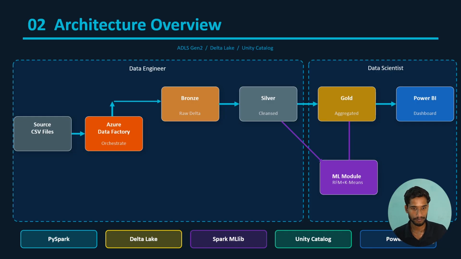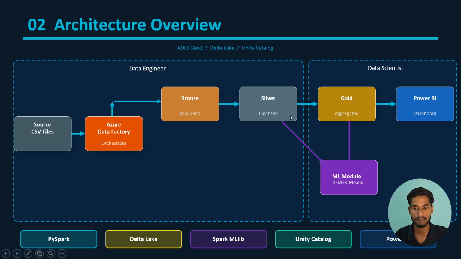So as I showed you, the CSV file, this I will take as a source. It comes into Azure Data Factory to orchestrate everything, to build the pipeline. Then it will move to the bronze layer, which will ensure every input, the same file that is in the input, will be copied and moved to the bronze layer, and will infer a schema over there and parse the date.